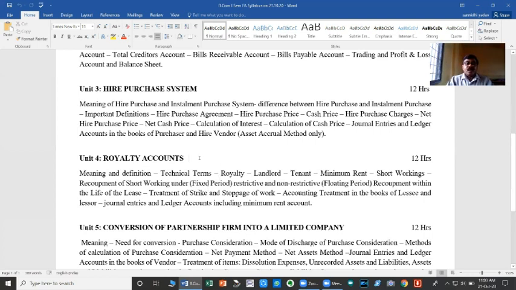Here some rights are acquired by a person under law, called special rights. The use of those special rights is to be given by the legal owner to someone else. A person who is going to give his right for use by another is called a landlord, that is the owner. And a person who is going to take those rights for his own usage is called a lessee. Lessor and lessee.